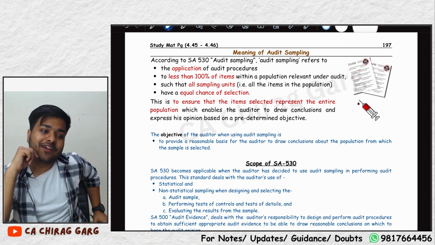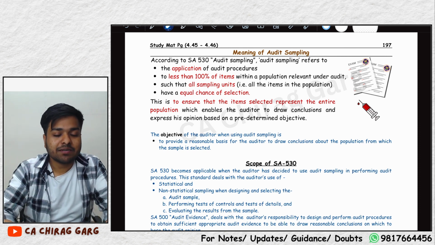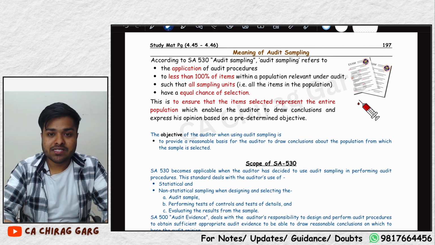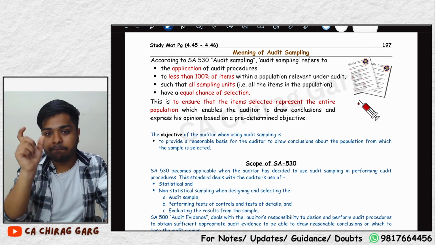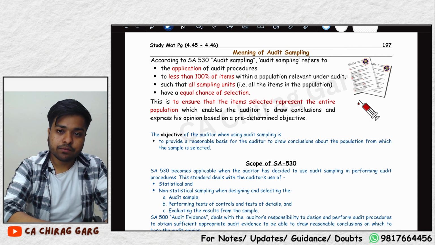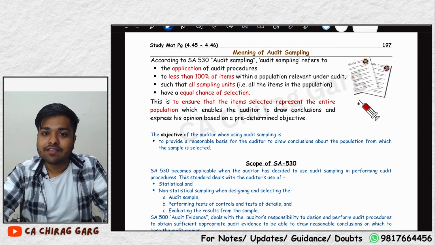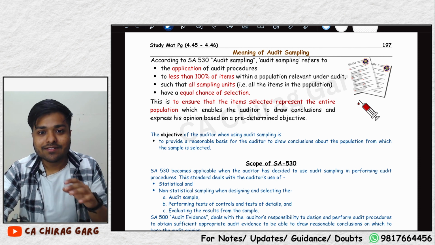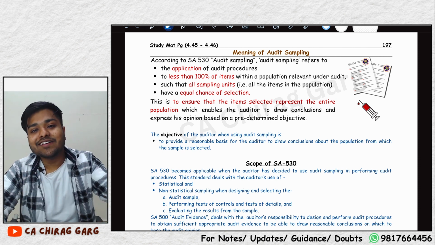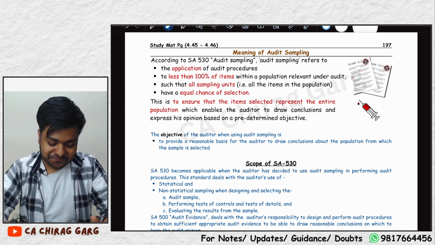Suppose you went to a doctor: Doctor, my stomach is aching, I have a bad headache, please do something. Instead of taking a sample of your blood, the doctor pulls out all of your blood. Would that be okay with you? No, no. So everything around us operates on a sample basis.